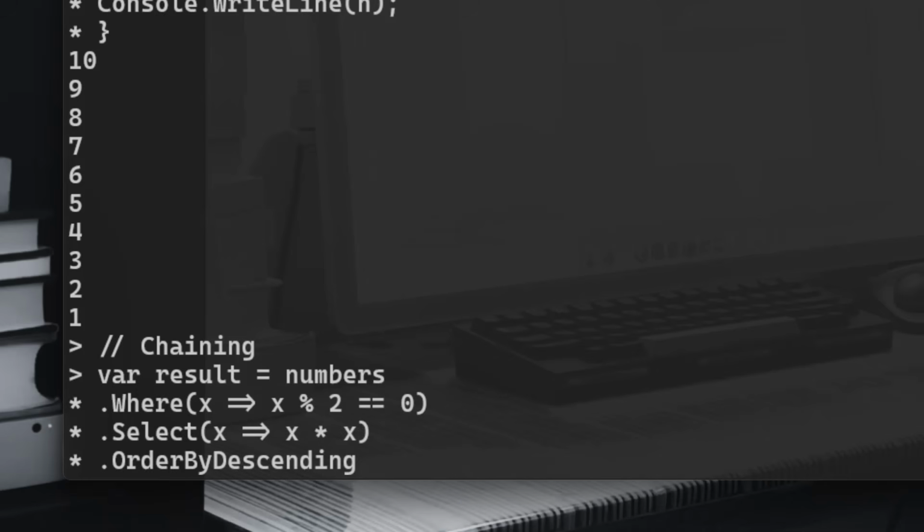I will not do ascending because that's the default, right? And again, I'm going to take x and I will return x.